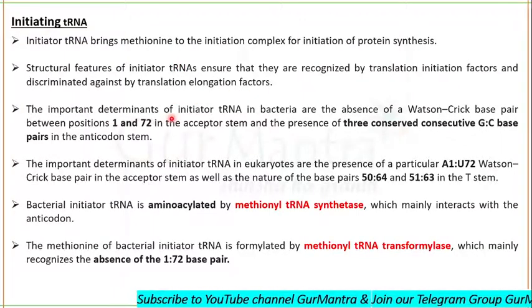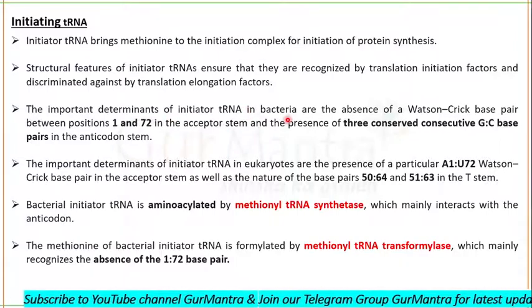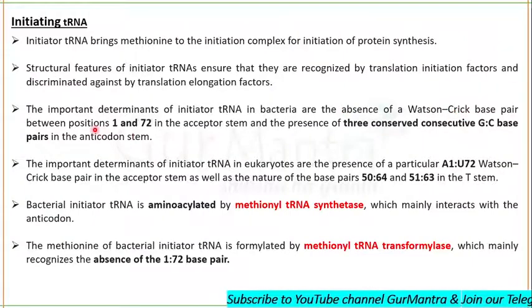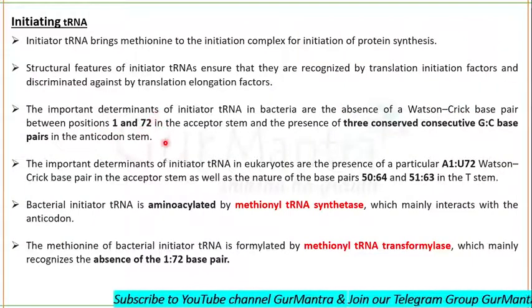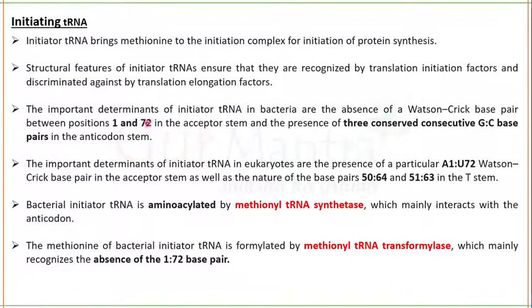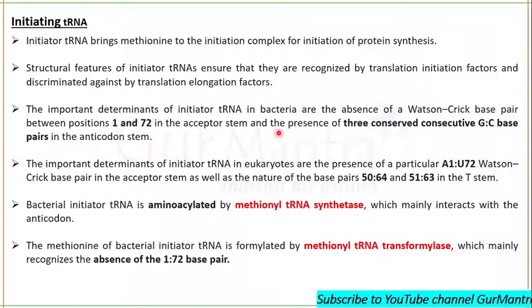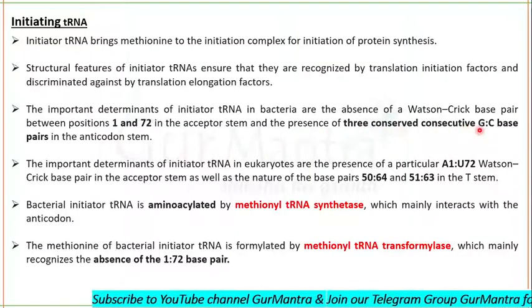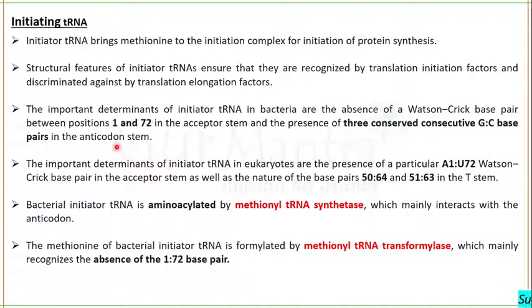The important determinants of initiator tRNA in bacteria are the absence of a Watson-Crick base pair between positions 1 and 72, and the presence of 3 conserved consecutive guanine-cytosine base pairs in the anticodon stem.